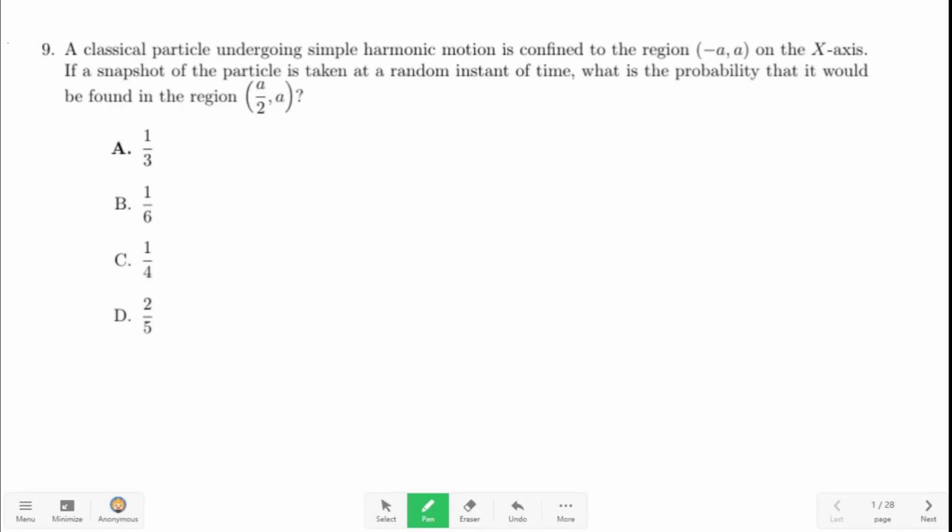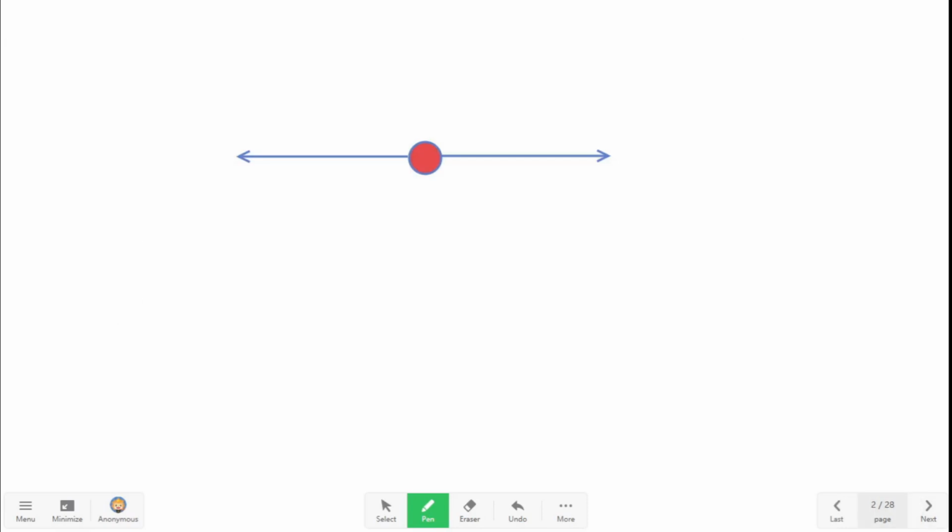In this question from JEST 2024, we have a classical particle. It is undergoing simple harmonic motion. It is confined to the region minus a to a on the x-axis. So we have a particle here. It is constrained to move along the x-axis. This is the x-axis.